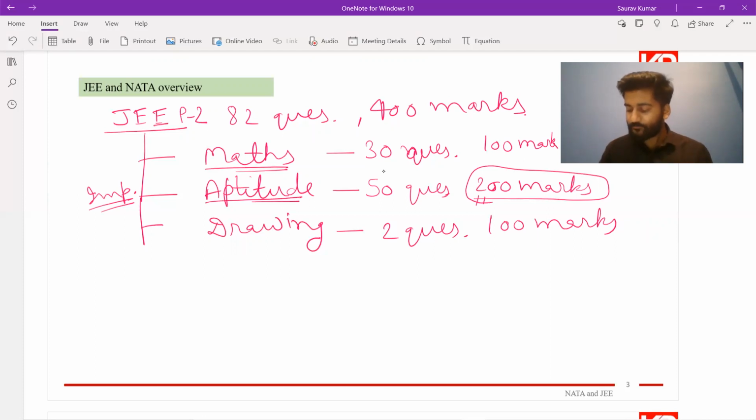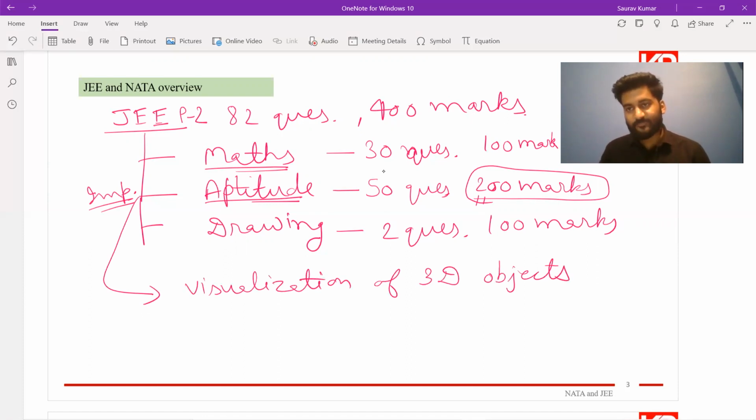For the aptitude part, there are two basic types. In aptitude, there are also different categories. For aptitude, you have visualization of 3D objects, in which they can give you a 3D object and ask you to count the surfaces, to count the vertices, to draw its view. So such kind of visualizations could be there. They can ask you questions on basics of design. There are concepts of design that we will teach you.